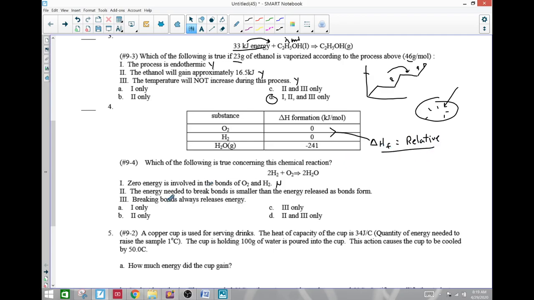The energy needed to break bonds is smaller than the energy released when bonds form. So this thing is going to be exothermic. Delta H is the bonds broken minus bonds formed.